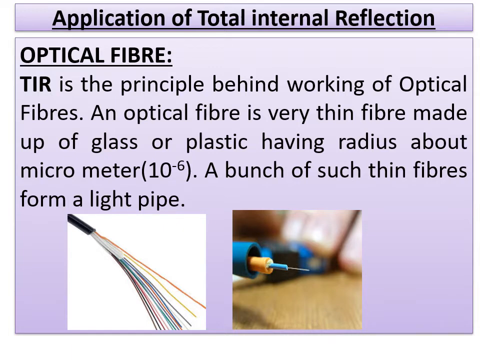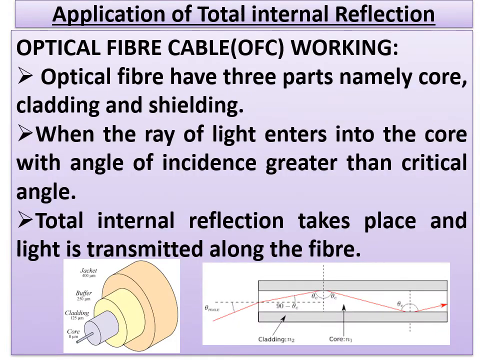An optical fiber is a very thin fiber made up of glass or plastic, having a radius of about a micrometer. I hope you know what a micrometer is. 1 micrometer is equal to 10 power minus 6 meters. A bunch of such thin fibers forms a light pipe. Now we'll come to the working of this optical fiber, that means optical fiber cable. I told you already, this is OFC.